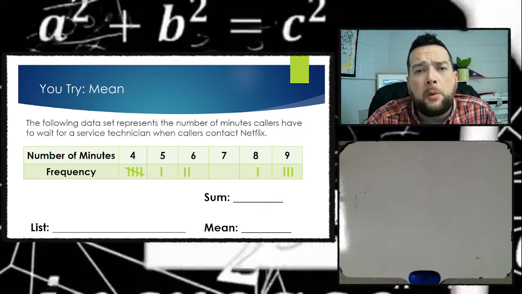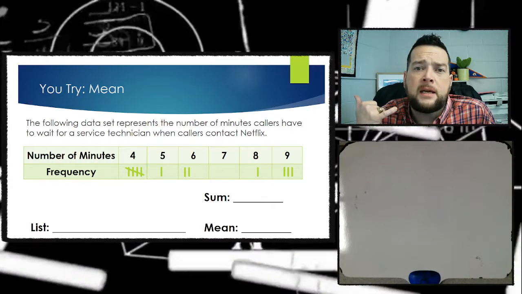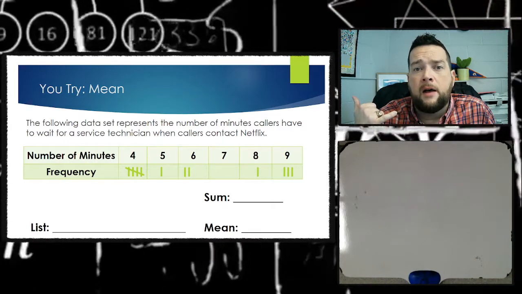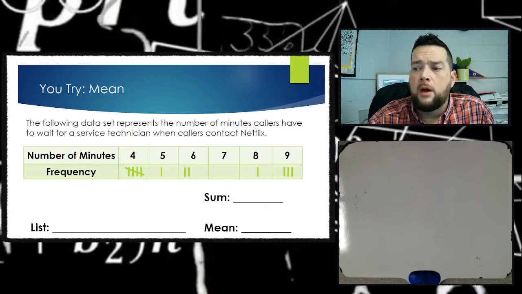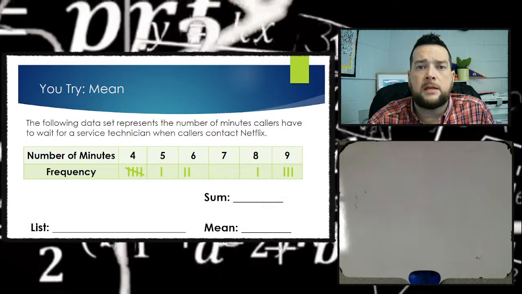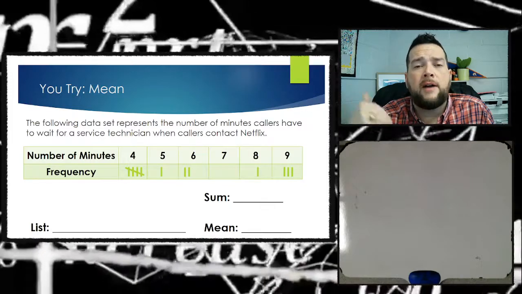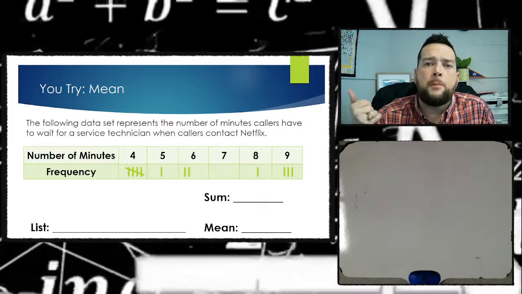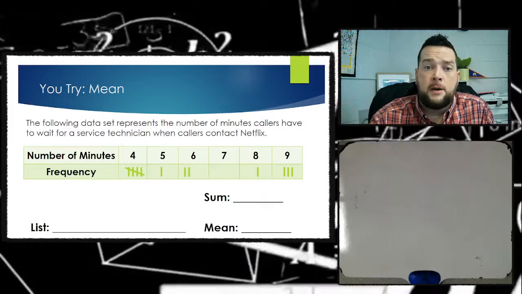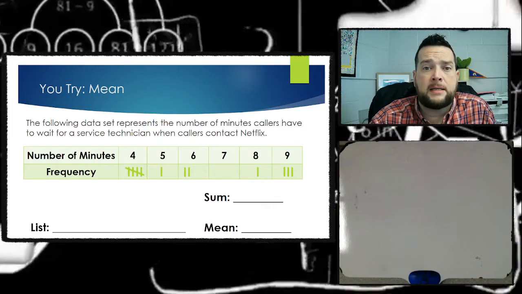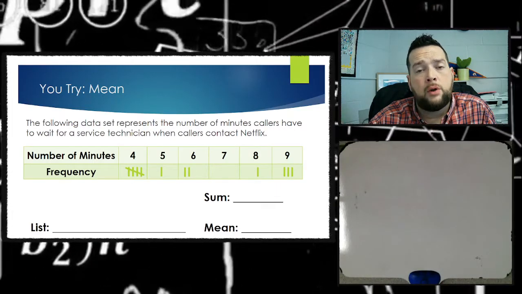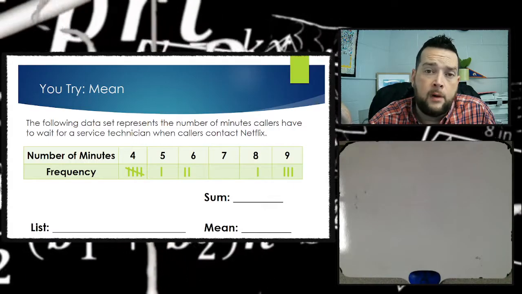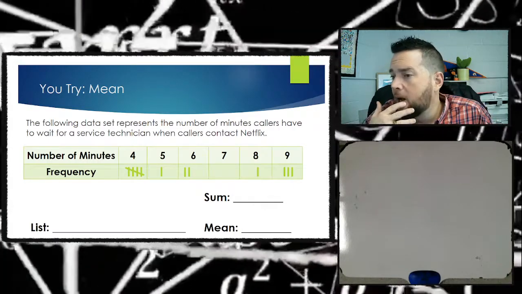So if you had a problem with Netflix and called up to get some service, this table tells you the experience of a number of individuals, of how long they had to wait, so it can help you determine what's typical, or what can be expected. How long will you end up waiting on the phone with Netflix before you get a person?